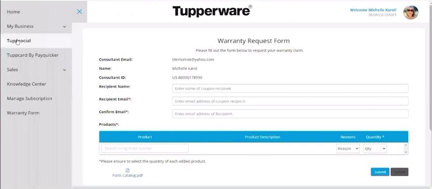And of course, the Tup Social, for anybody that has that upgraded website, you're going to have the subscription to the Tup Social, and that is a training for another day.